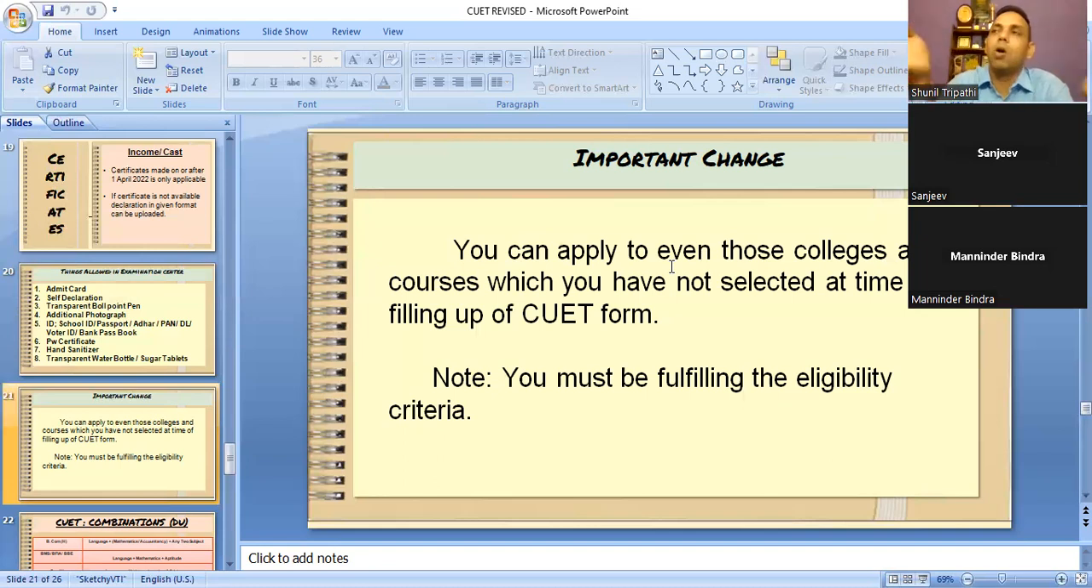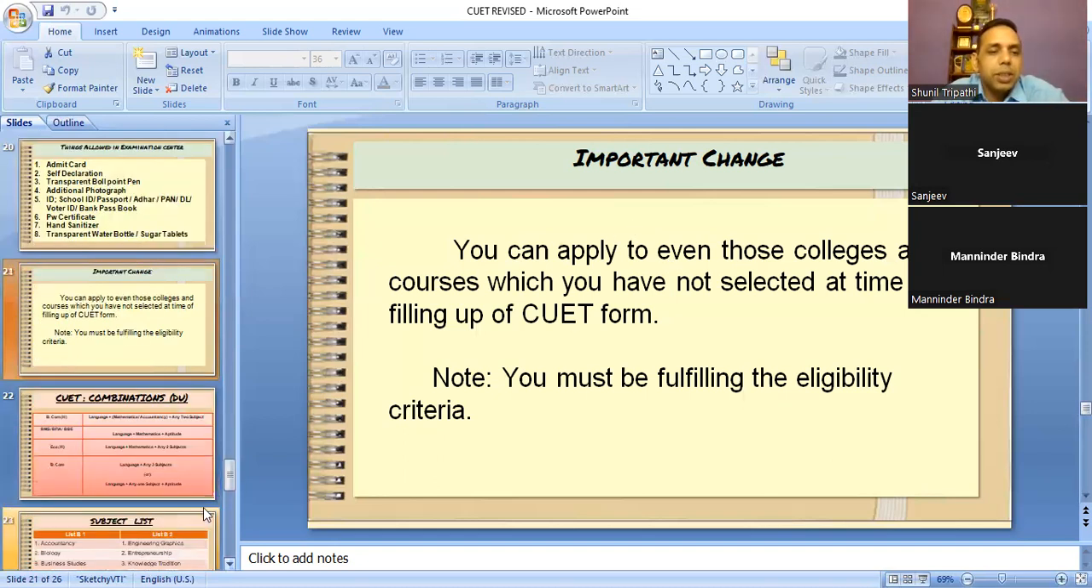If you are a commerce bacha, or if you are a science bacha, you want to do physics honors, maybe that you could not get admission, take mathematics honors also. Maybe you will not be taking admission. But please suggest your bacha to take maximum possible universities and maximum possible courses. It will be helpful for the child.